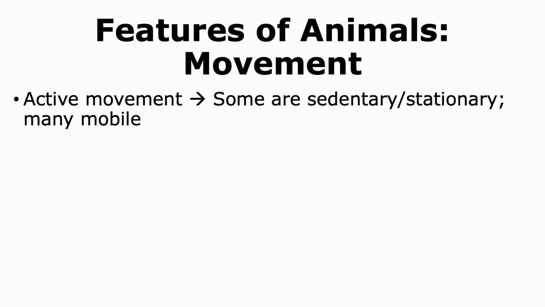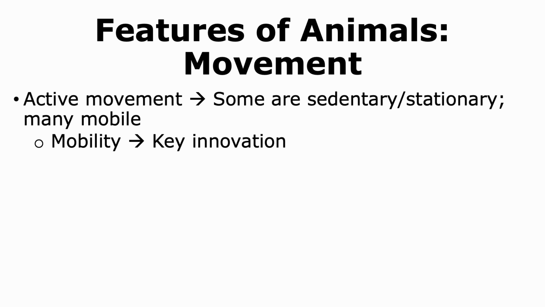Another feature prevalent in animals is movement. While some animals are sedentary or stationary and thus do not move, there are many others that are mobile and demonstrate active movement. This mobility was also a key innovation because it allowed animals to move into different ecological niches and undergo speciation and diversification.